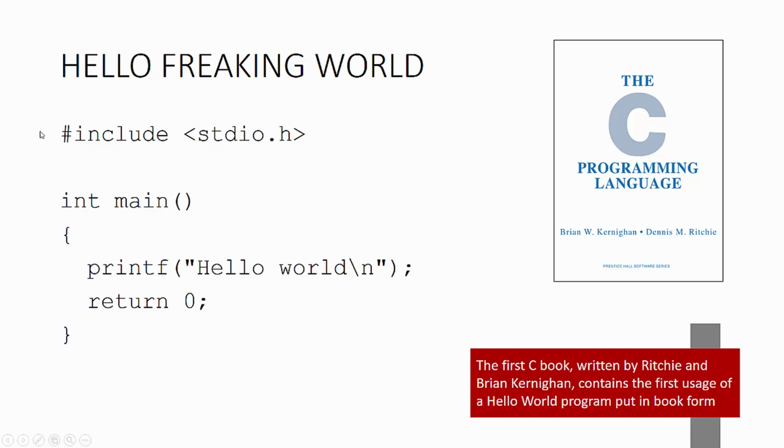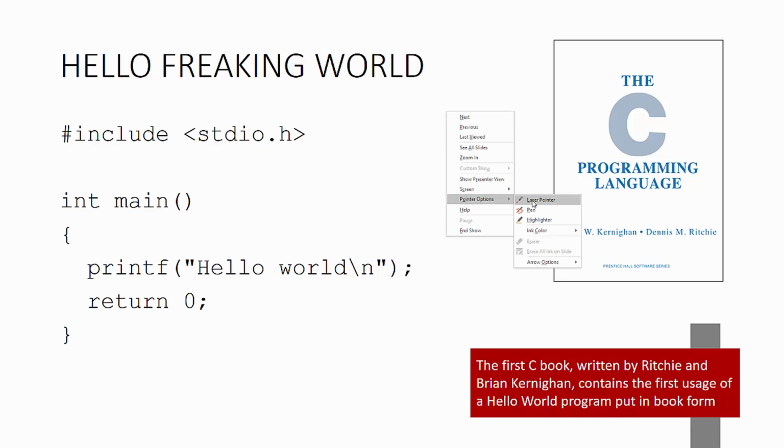At the top here, we have an include statement, which is a preprocessor directive. Preprocessor commands all start with the pound sign here, and what that's in reference to is that the preprocessor runs before the actual compiler does, and that allows various include statements and even some rudimentary if statements to run to help change the code based on the environment you're in. In this case, we're loading up the standard I/O library. Let me turn on my little laser pointer here. There we go. The little stdio.h library includes things like printf, which we use down here in our function.